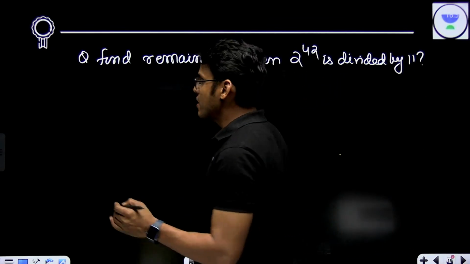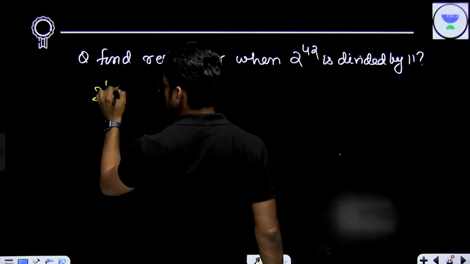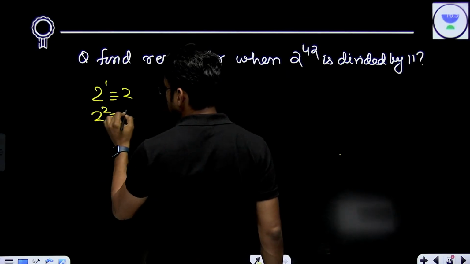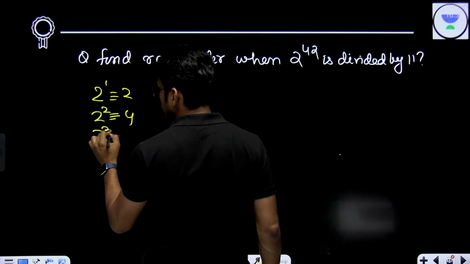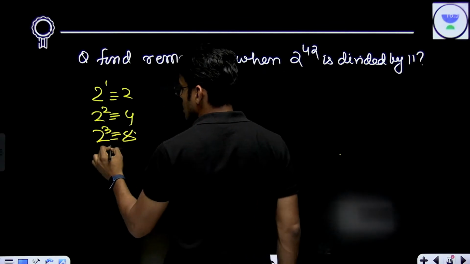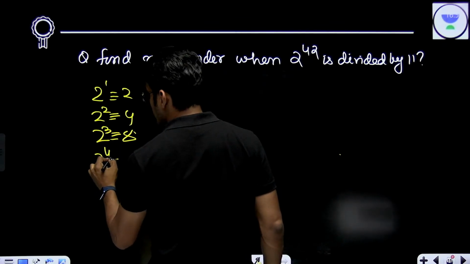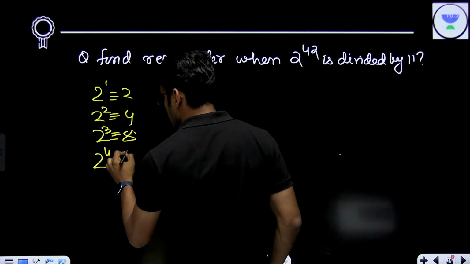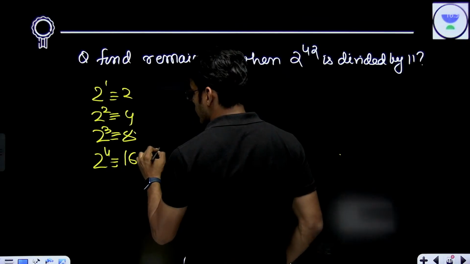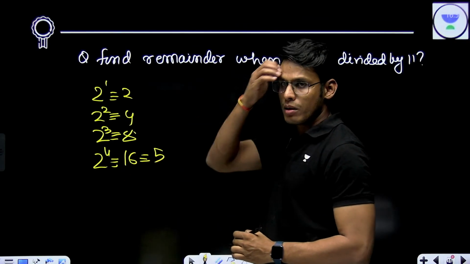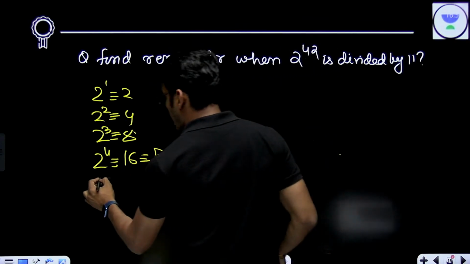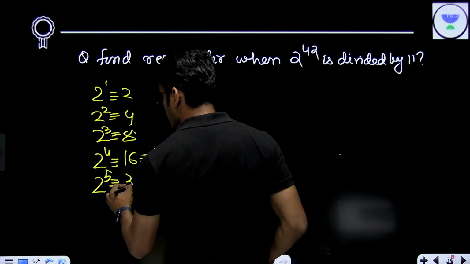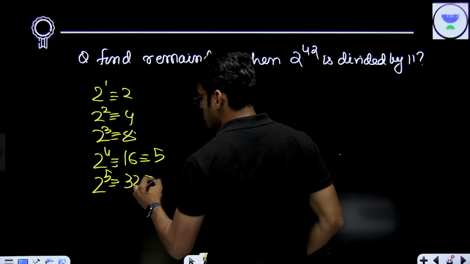See, my first step will always be this. 2 to the power 1 is congruent to 2. 2 to the power 2 is congruent to 4. 2 to the power 3 is congruent to 8. 2 to the power 4 is congruent to 16, but 16 is congruent to 5, because I always have to write it in terms of remainders. Now, 2 to the power 5 is 32, which is congruent to 10.